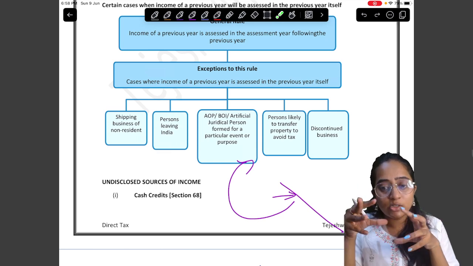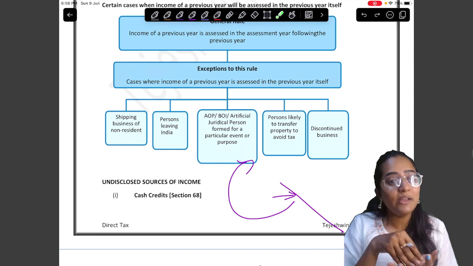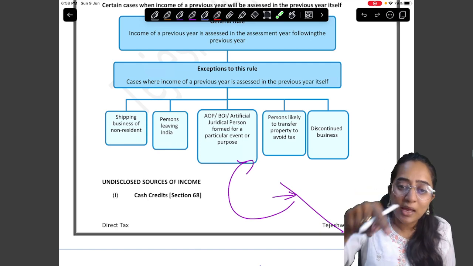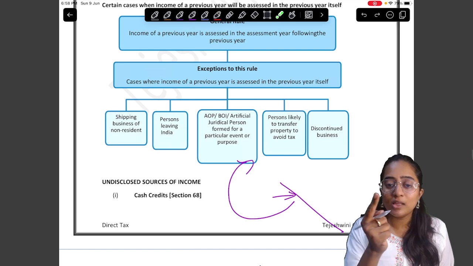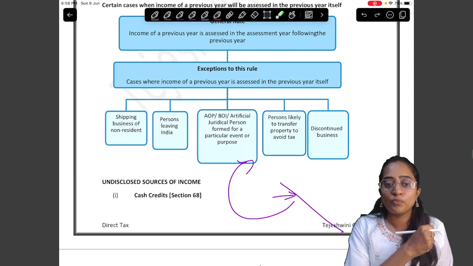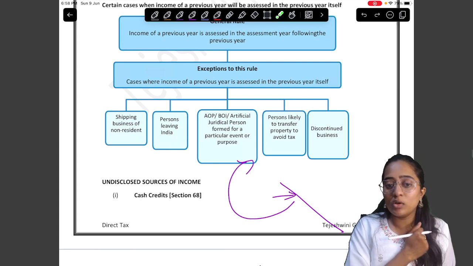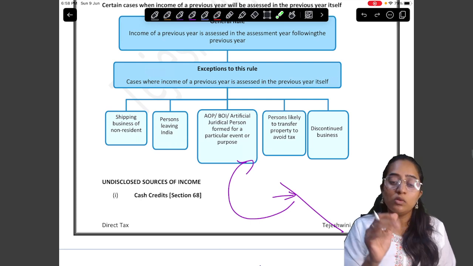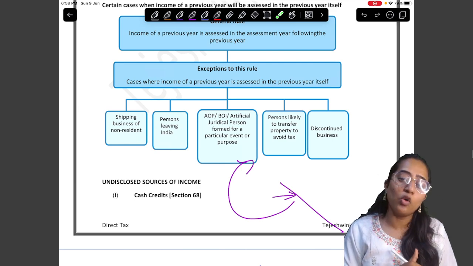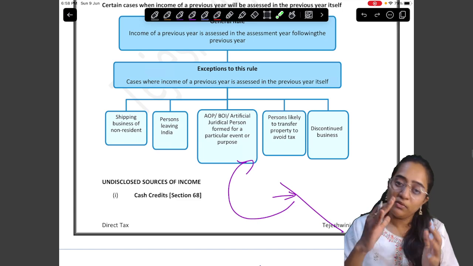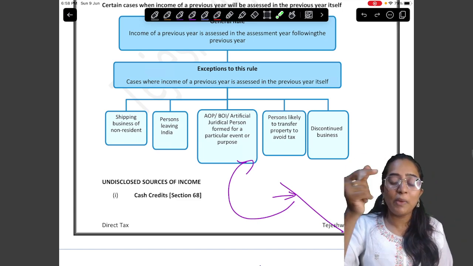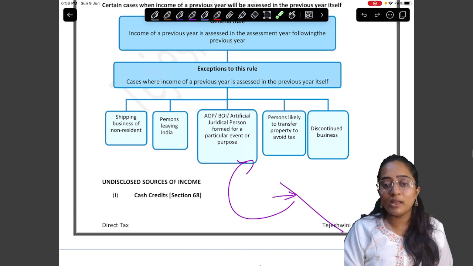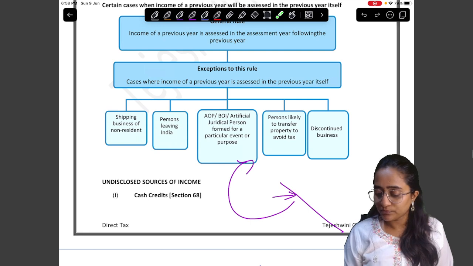So, if that fellow's intention is to leave India, if you wait to collect the tax after the PY, once that fellow leaves India, can the government hold that person 100%? Can't hold that person, no? So what they insist is that, "You're leaving India, okay, fine. You leave India. We are okay with that. But pay the taxes and then go. Pay the tax in the PY only. Don't wait till AY." Simple.